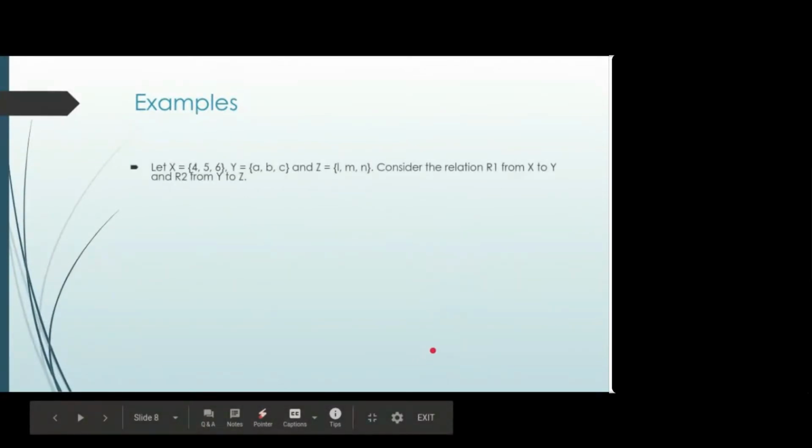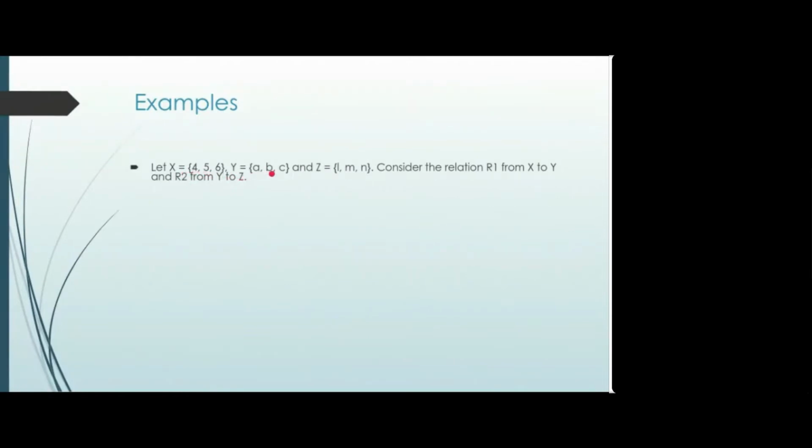So we'll see one example of this. See, here we have X = {4, 5, 6}, Y = {A, B, C} and Z = {L, M, N}. There is a relation R1 from X to Y, and R2 is another relation from Y to Z. Now we have this set R1, which is directly given, and R2 is also given. Now from this you have to find R1 o R2. Can you do that?